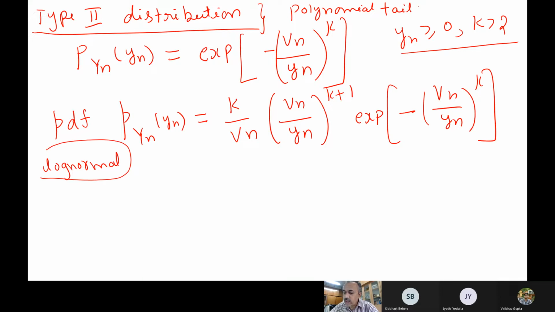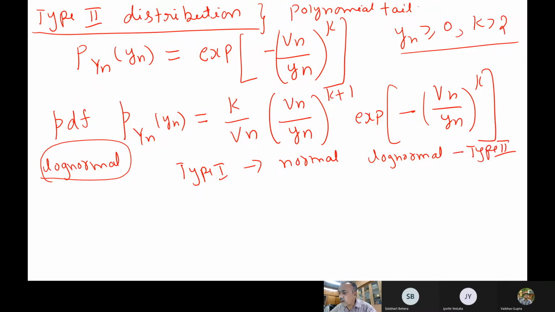One more interesting thing is my type 1 and type 2. If you say the normal distribution is type 1, because it has exponential decay, now log normal is type 2 because it has polynomial decay, because a log of this itself will be there. So type 1 and type 2 are also interlinked basically, like normal and log normal.